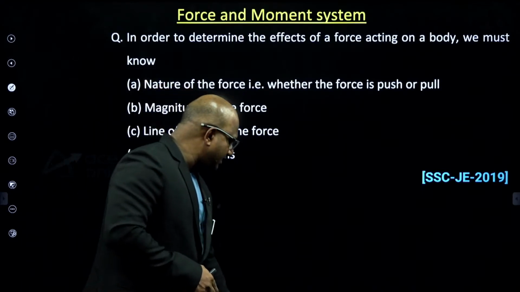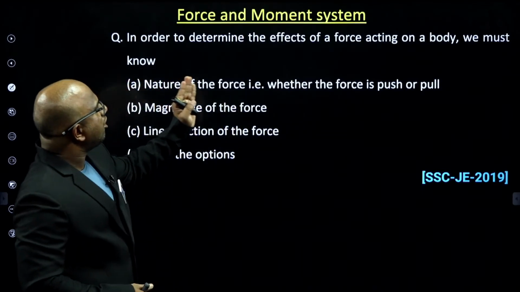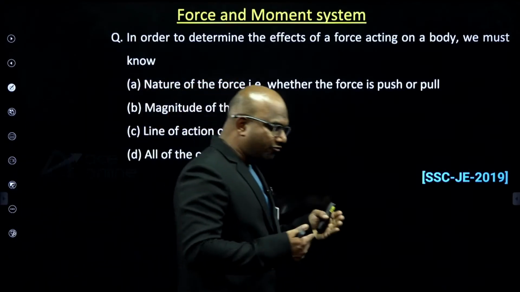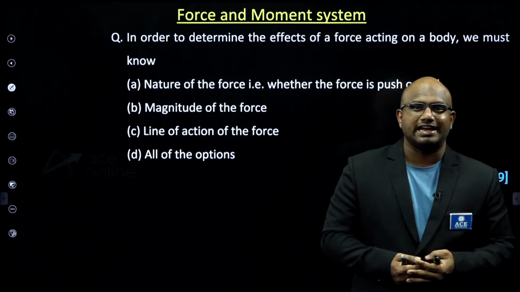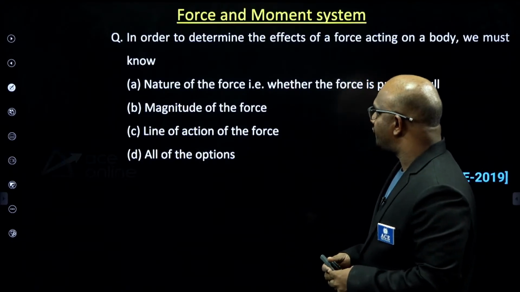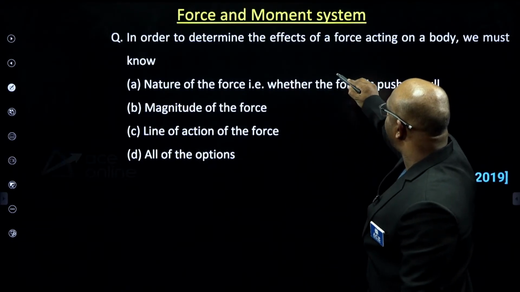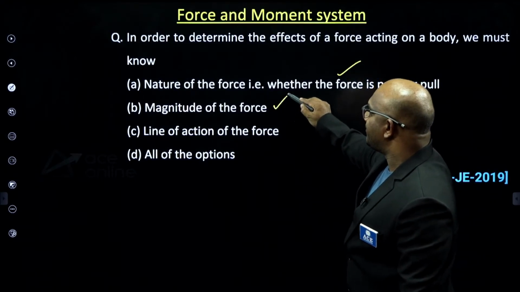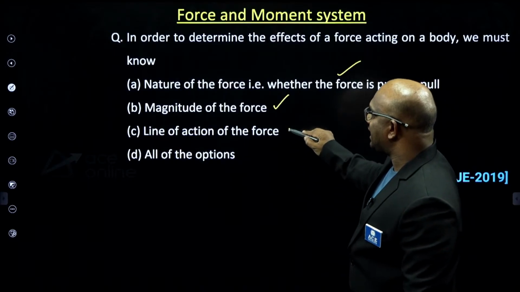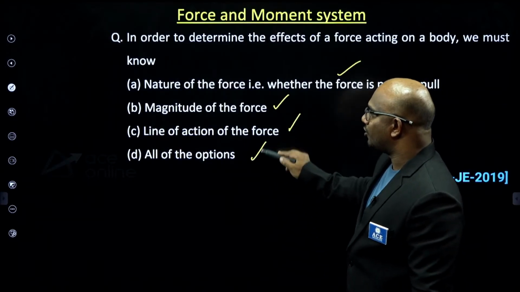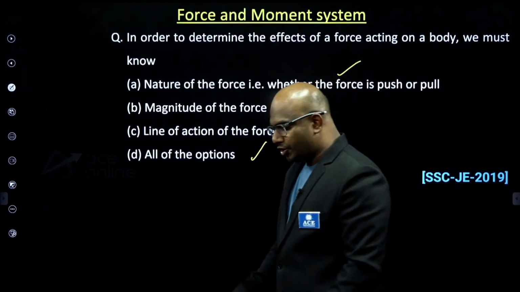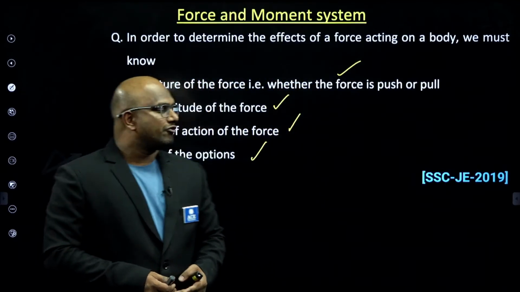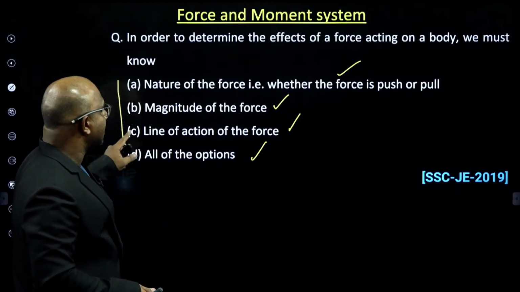In order to determine the effect of forces acting on a body, we must know the nature of the force, whether the force is push or pull, the magnitude of the force, the line of action of the force, or all of the above. Indirectly, it is asking about the definition of force. Which one is required to understand the effect of force acting on a body? Basically, we must know all these three, guys.